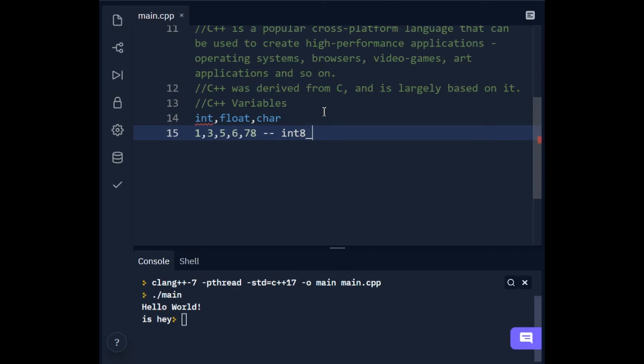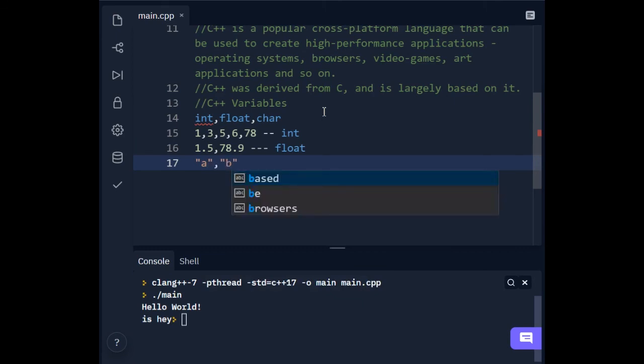If you want to learn float: 1.5, 78.9, whatever has a point, this is float. Now what is char? Like A, B, C. These are examples of char.